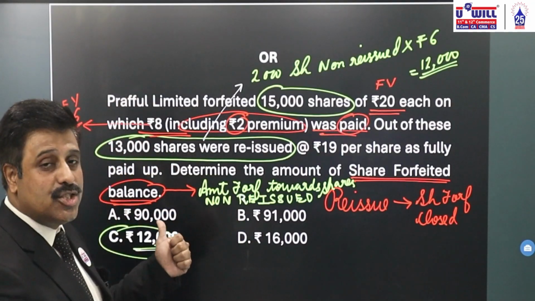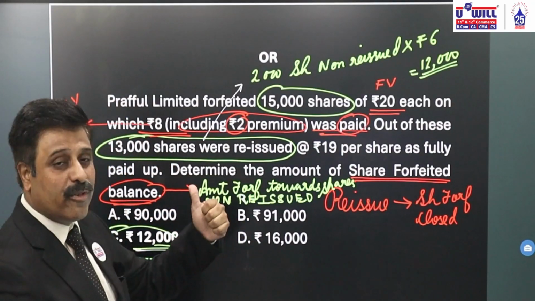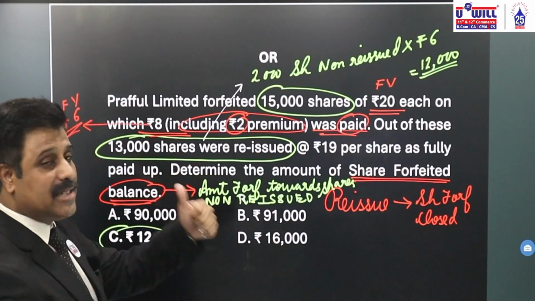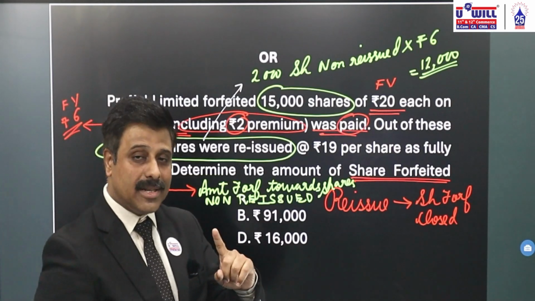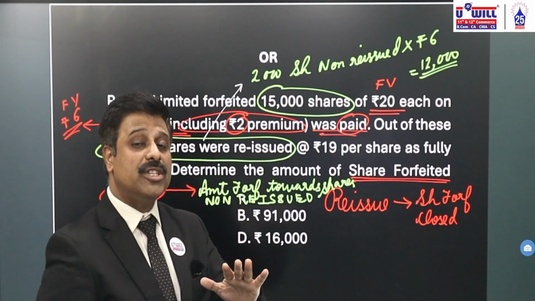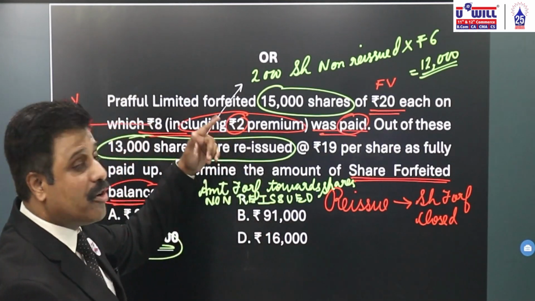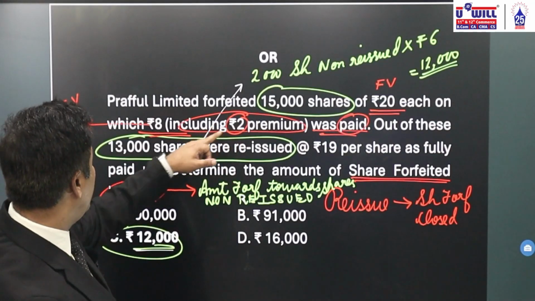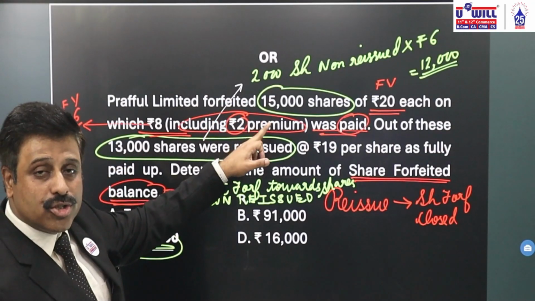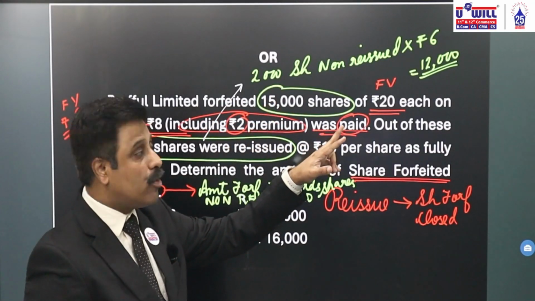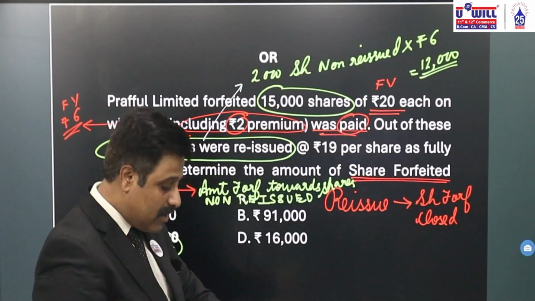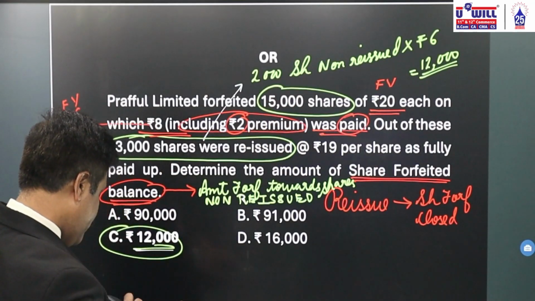Here students generally make a mistake of answering the amount of capital reserve. Balance in share forfeited account is not the amount of capital reserve. It is the amount which remains in share forfeiture for non-reissued shares. Out of 15, 13 reissued, 2,000 non-reissued, 6 rupees paid is forfeited. So 2,000 into 6, 12,000. Okay. Then